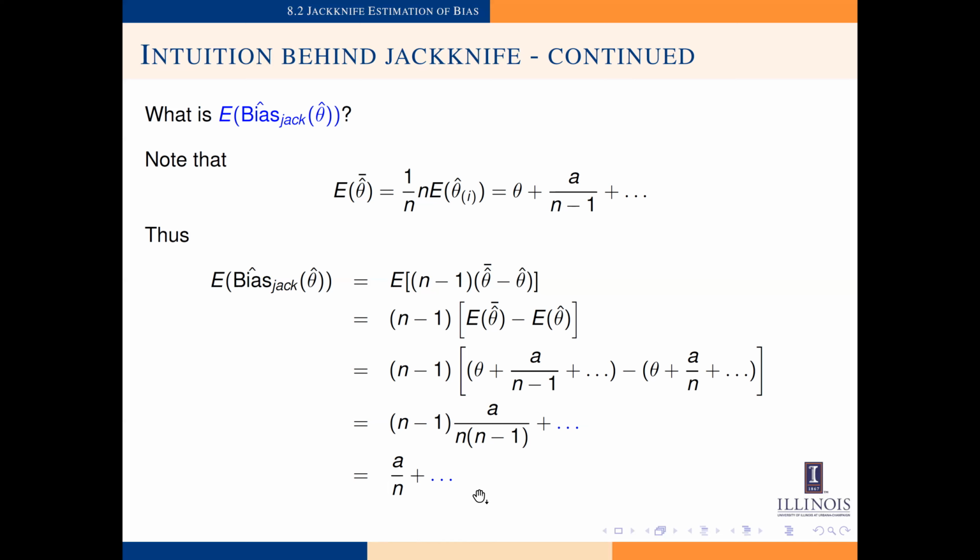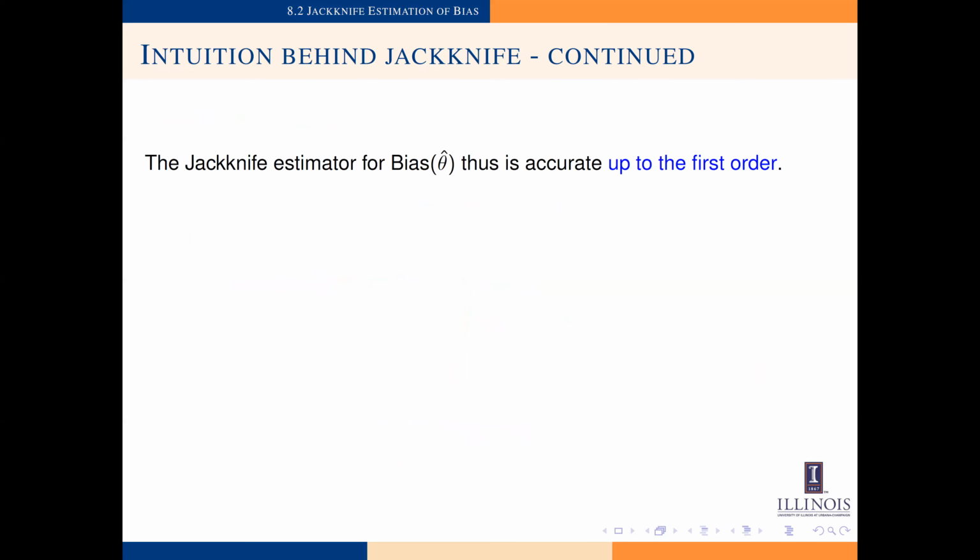As our sample size increases, you will expect n squared to increase. So as the denominator of these terms increases, the later terms will become smaller and smaller and start to vanish. So what does this tell us? This tells us that the jackknife estimator for the bias of theta hat is accurate up to the first order.